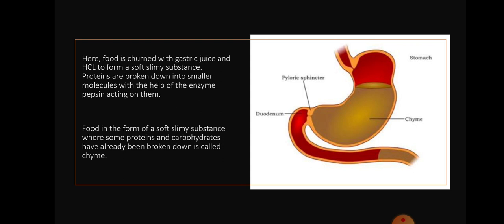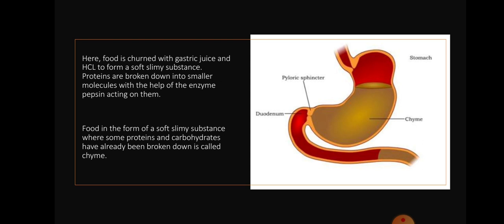It helps in the digestion of proteins and converts them into peptones. The food in the form of a soft, slimy substance where some proteins and carbohydrates have already been broken down is called chyme. Now the food material passes from the stomach to the small intestine.